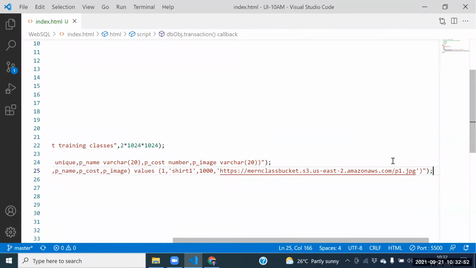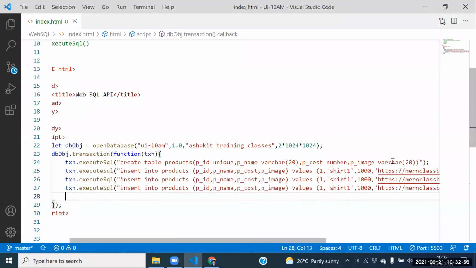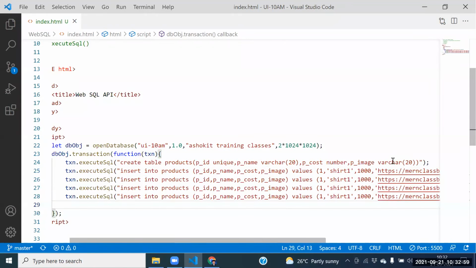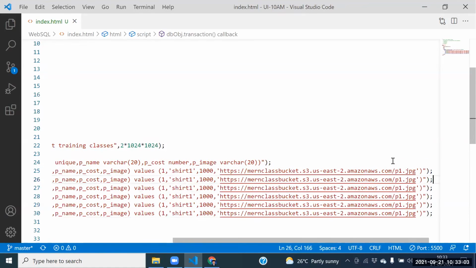Can I copy it? Can I paste it 6 times? Because in the cloud we have 6 images. 1, 2, 3, 4, 5, 6. Guys, later you need to enhance it after getting the API understanding. Nearly 6 images are there. Just change the information also.